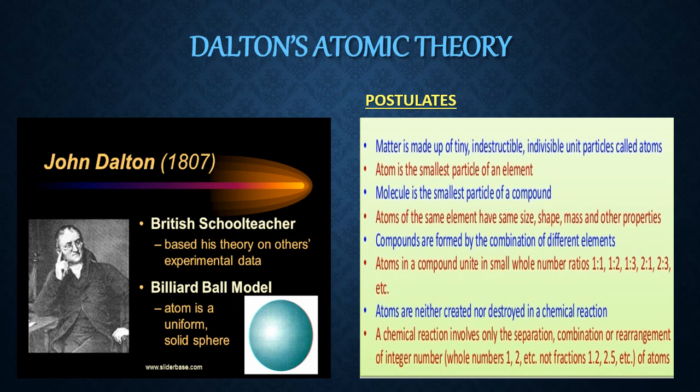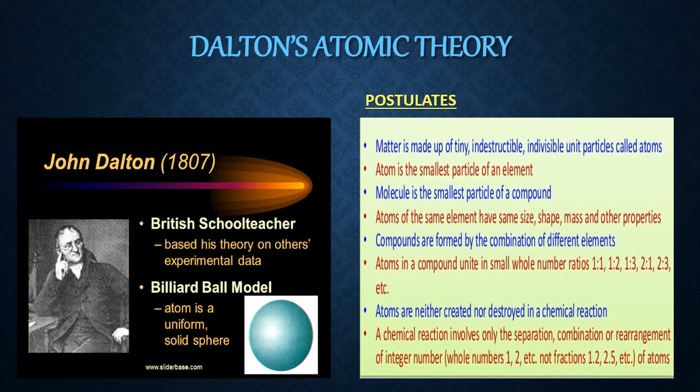Now the fourth one: atoms of the same element have the same size, shape, mass and other properties. You can say this statement in this way also: atoms of an element are identical in all respects. They will not change at all in their properties. So if 1 gram of gold contains some gold atoms, all those gold atoms have similar, exactly identical properties. That is the meaning of this postulate.